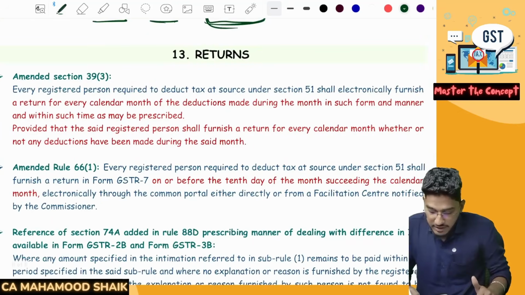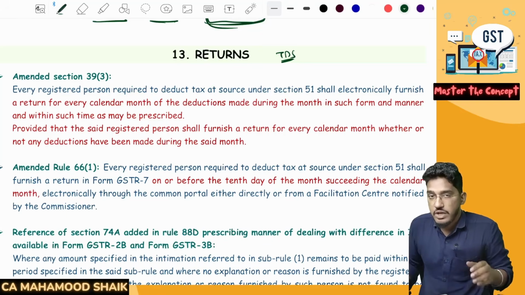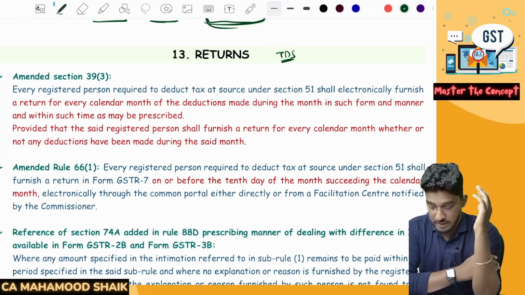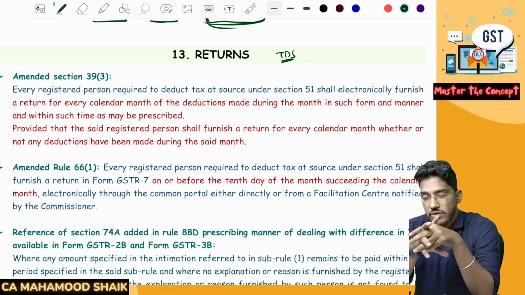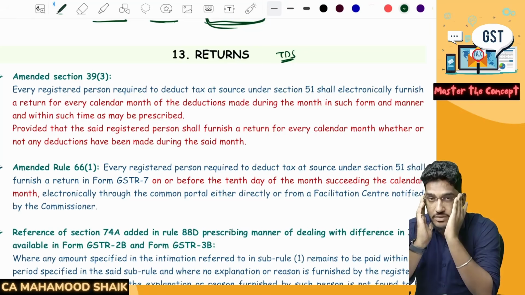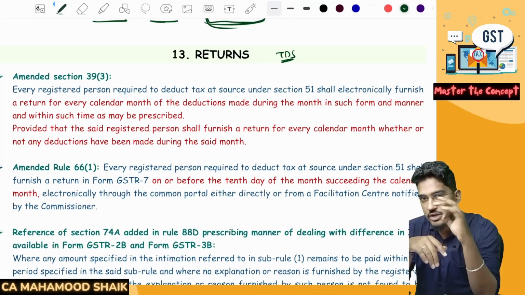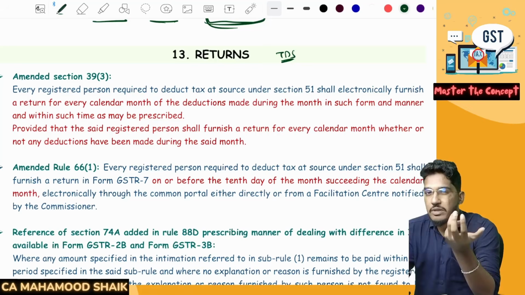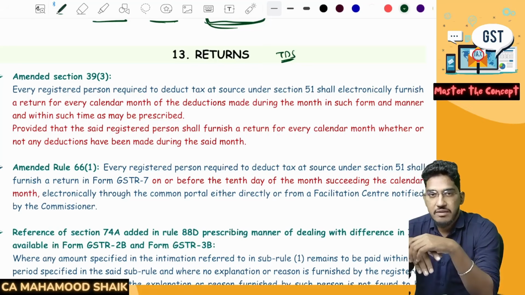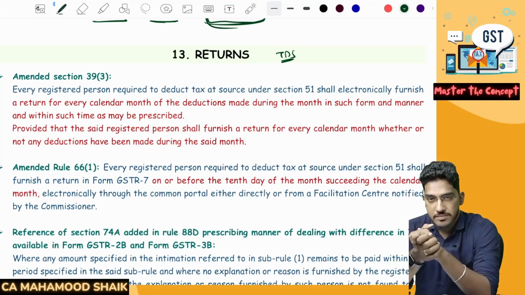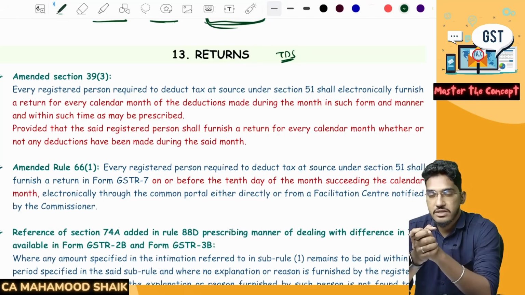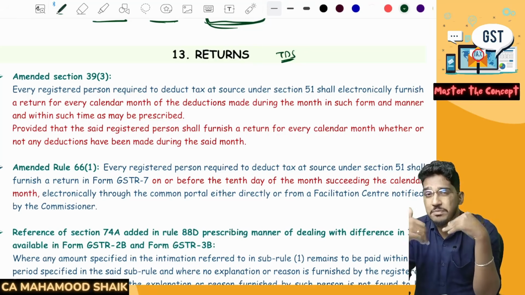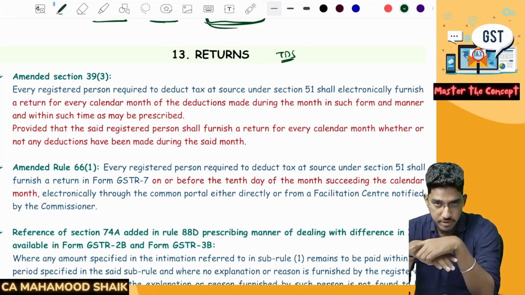In the returns, when it comes to the return for TDS, as we all know, if you are a person who is required to deduct TDS under section 51, you are required to file one return called GSTR 7. Earlier, they did not specifically say that if in one particular month you did not deduct any TDS, there is no requirement of nil GSTR 7. But now they have added a requirement. If you are a person liable to deduct TDS, whether you deducted it or not, compulsorily you have to file the GSTR 7. That means nil GSTR 7. This concept also they have brought in.